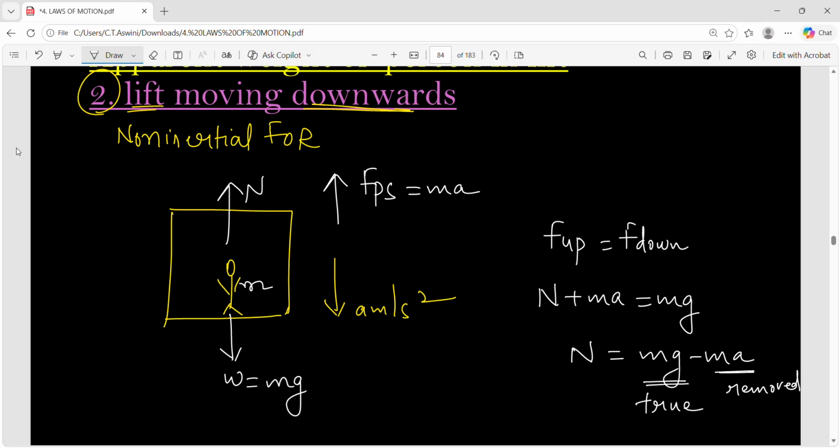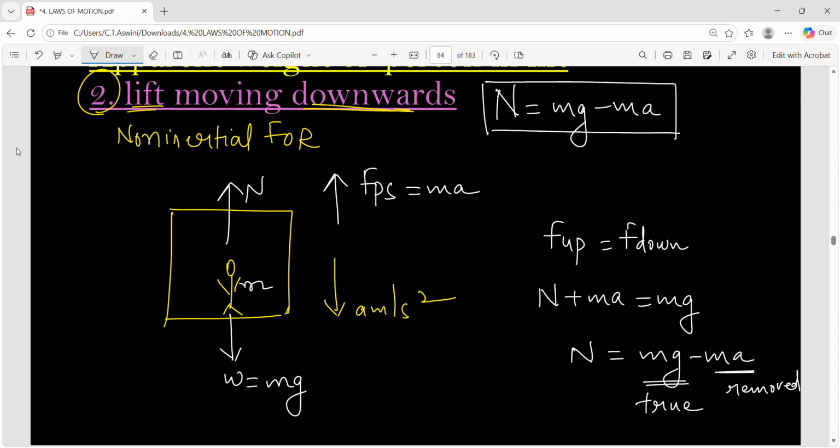Your actual weight is 50, and let us suppose ma is 20. So 50 minus 20, you will feel 30. That means you are feeling lighter this time because some weight has been removed from your actual weight. So the normal reaction here is your true weight minus some removed weight. As your weight is decreasing, you will feel lighter when the lift is moving downward. You can observe this clearly in a giant wheel, because I feel it better in a giant wheel compared to a lift. In a lift also we will feel it, but the giant wheel is a very good example.